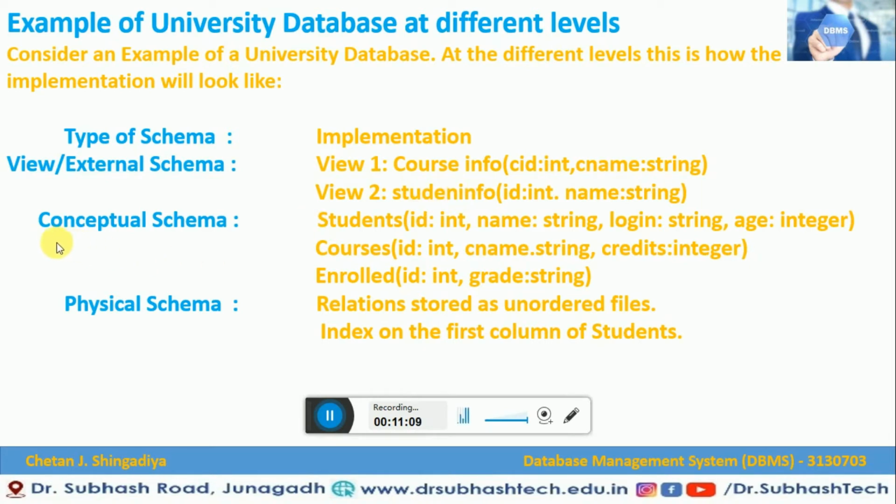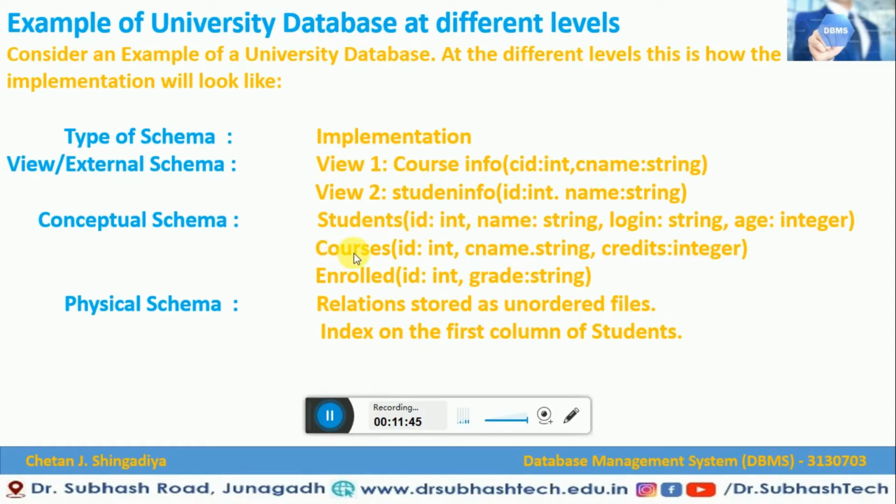Now let me explain what a conceptual schema is in terms of an example. At the conceptual level, we are considering three things: students, courses and enrolled. The students schema consists of ID of type integer, name of type string, login of type string and age of type integer. So there are these fields: ID, name, login and age in the students schema.